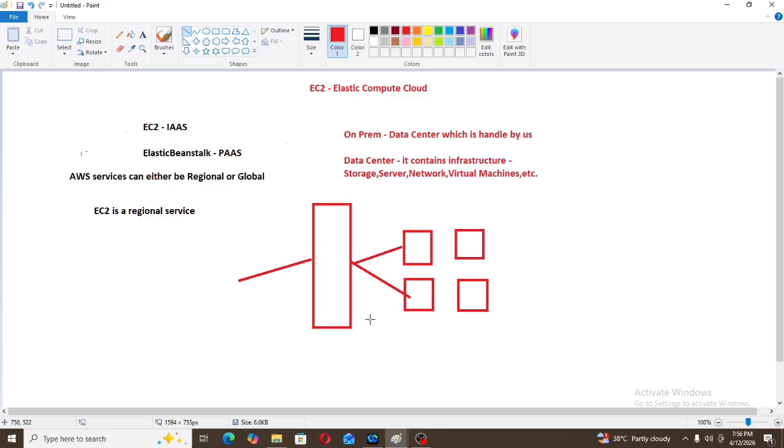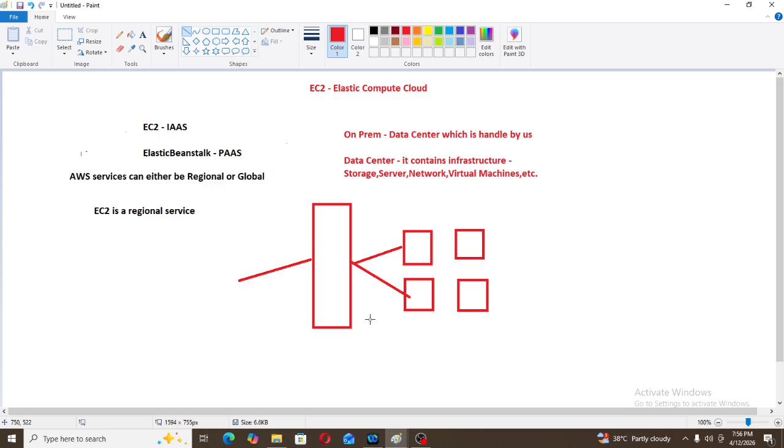For now we are not using AWS, so the option we have to deploy our application is on premises. In on premises we are using one load balancer to distribute the traffic. What is a load balancer? It distributes the traffic across multiple servers. Then the load balancer will distribute traffic to the application, the application will talk to the database, and the database will redirect the response to the load balancer. Okay, this is what we know till now.